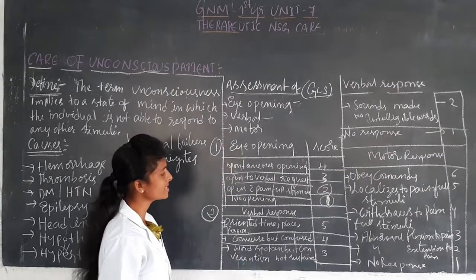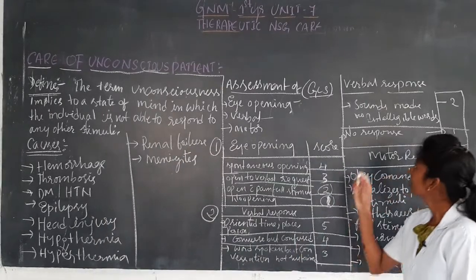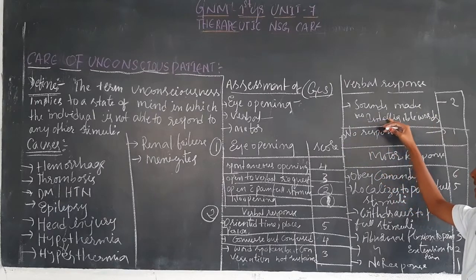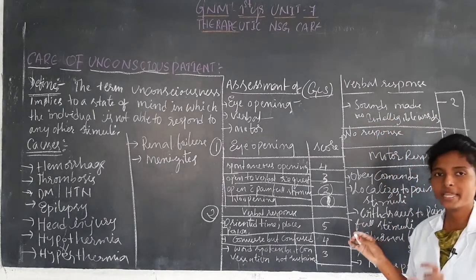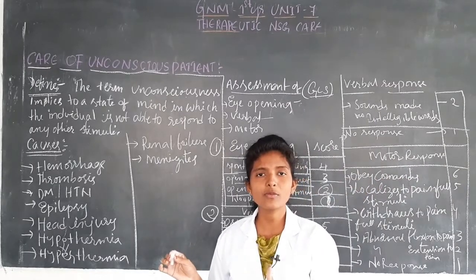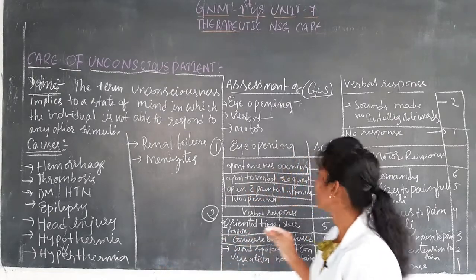And next thing is verbal response we have seen. In verbal response, sounds made and no intelligible words. So the patient has given sounds but there are no intelligible words, so the score is 2.